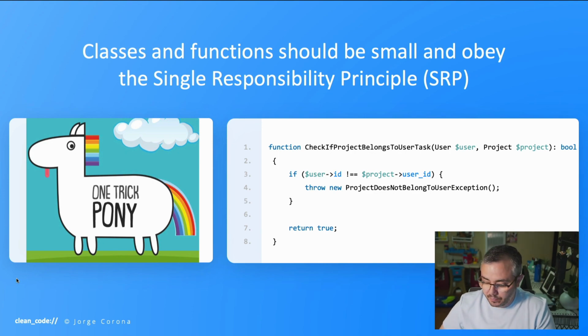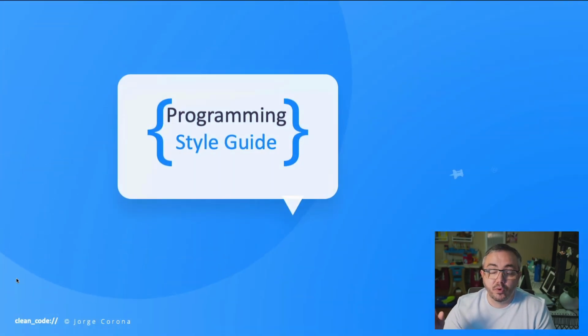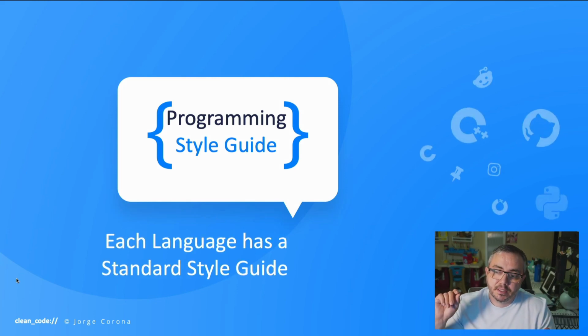So that's kind of it, guys, except for one last thing, which is each programming language has a standard style guide. So you want to stick with that style guide and use a good IDE, which is Integrated Development Environment, which has tools to help you format and clean up your code. A good one would be VS Code. I do PHP, so it's PHP Storm. That's a great one. I think this is key here, right? This helps you out tremendously.